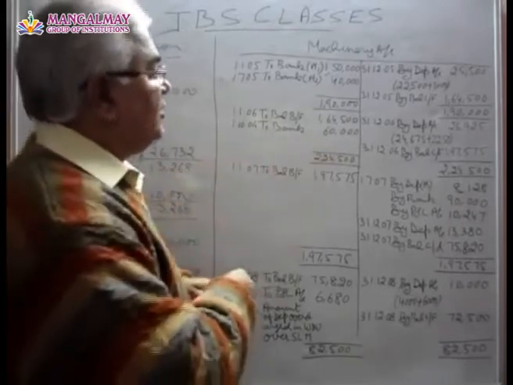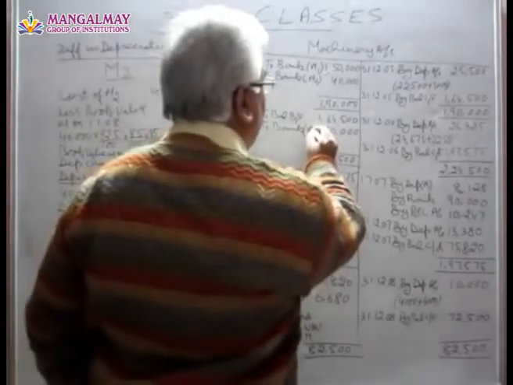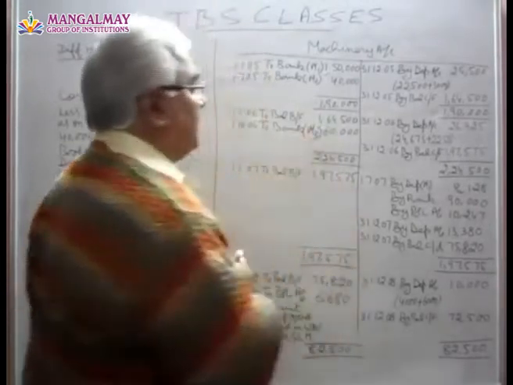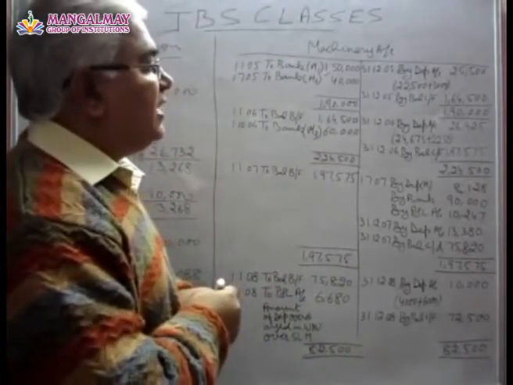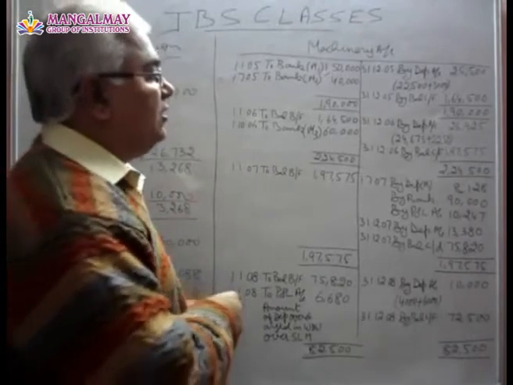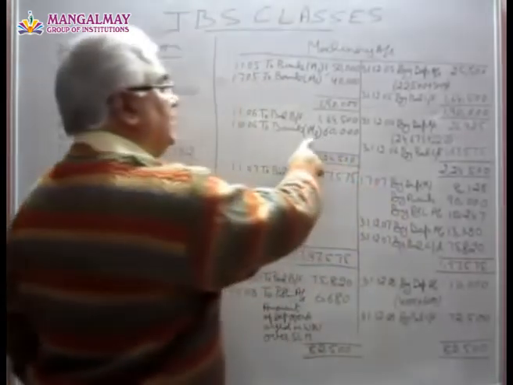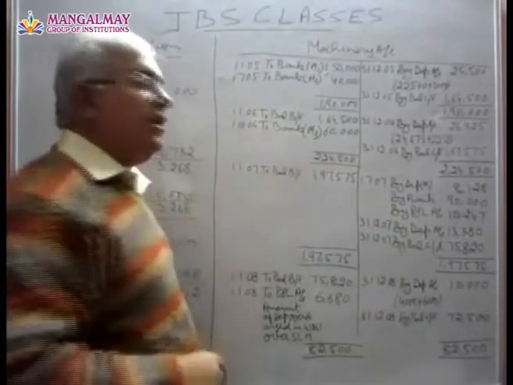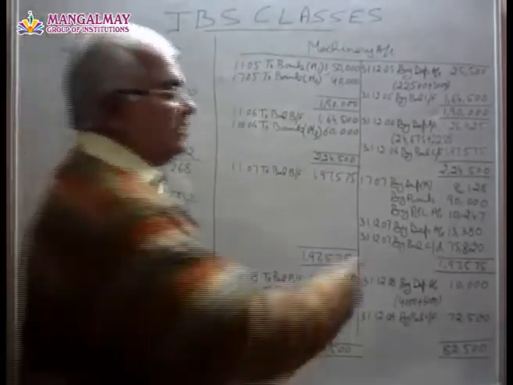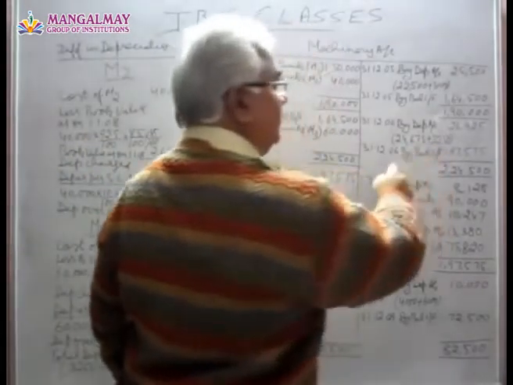Again, they bought another machinery on 1/1/06 for 60,000. Let it be M3. And they charge depreciation on these machineries. On this machinery, the depreciation has been charged for only 3 months. That is 2,250.